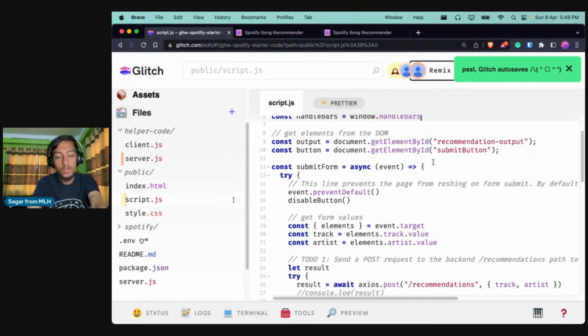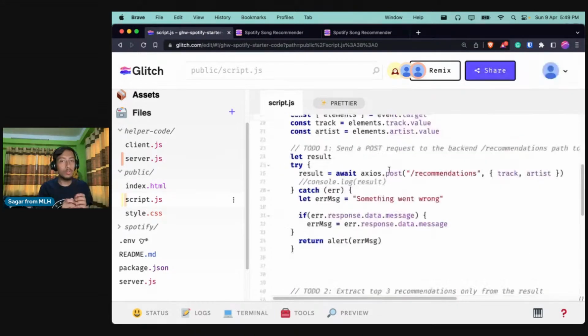So we are using Axios, and Axios allows us to make API requests from the front end, or the vanilla JavaScript, or the plain JavaScript, as we want to call it. So we will use the Axios function, and it has the function called .post, and we will first provide the endpoint where we want to send the request, and then after that we will provide the parameters that we want to send in the request.